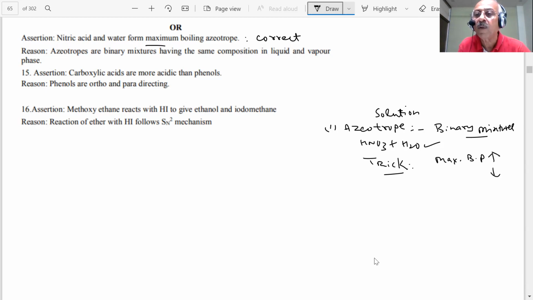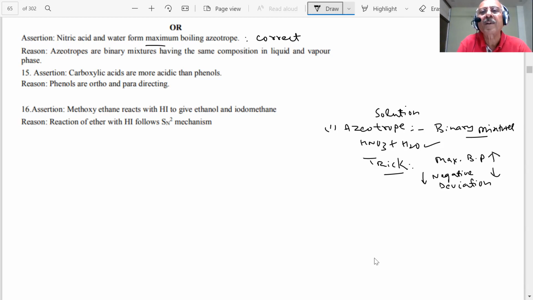I am saying maximum, then I am saying negative. Minimum, so negative. Okay? What type of deviation is it? Negative deviation. Two types of deviations we studied, student, in non-ideal solutions: positive and negative deviation. This is just a catch, student, to remember certain things, because sometimes the element of doubt is there.